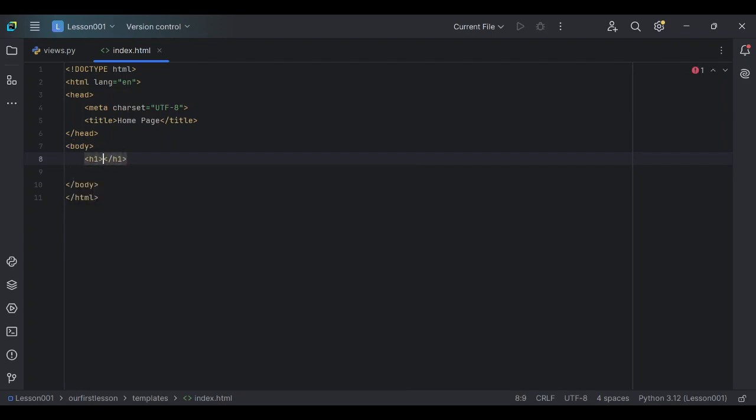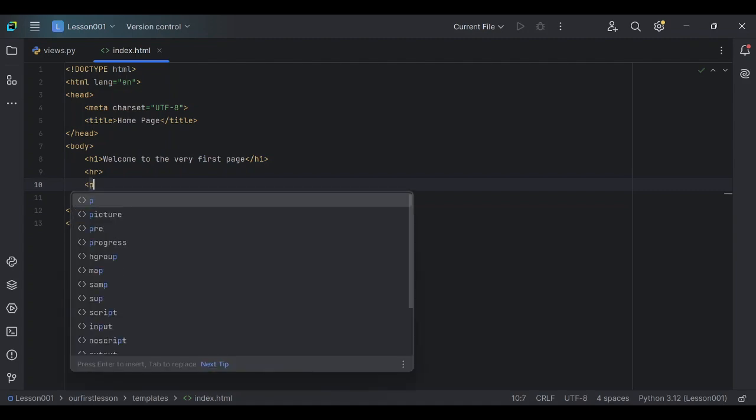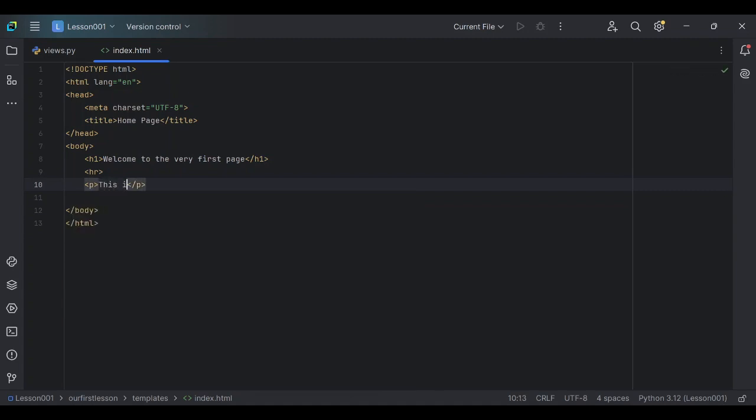H1. Sorry for that, I'm having a hard time spelling here. Okay. Welcome to the very first page. Let's just do a little arrow there and quickly, for time's sake, P. This is the very first page. Hello world. Good. Now that that is done, what next?